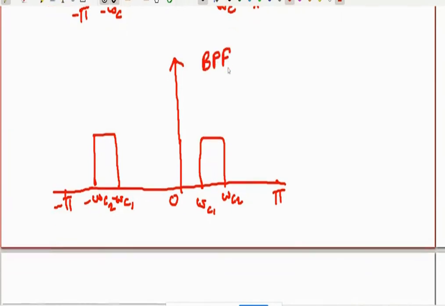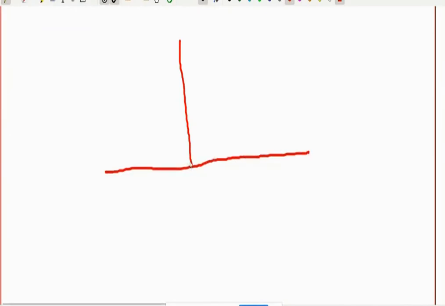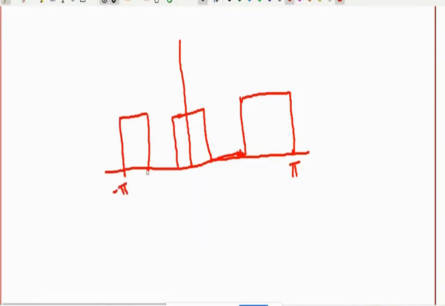The next filter is the band stop filter. So what is a band stop filter? It will reject one particular band of frequency and pass all other frequencies. As you can see here, minus pi, plus pi.